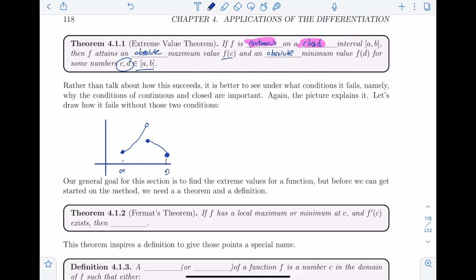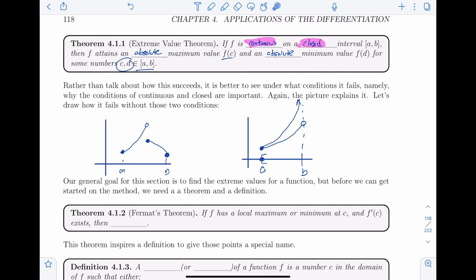Why is the closed interval important? Well, I think that one's a little easier to recognize because you could have things like tangent on some interval. If say we're open on this side, at b, we could do a couple things. We could go like this, that would be the open interval, or we could go like this and have an asymptote. In either case, neither of those have absolute maxes.